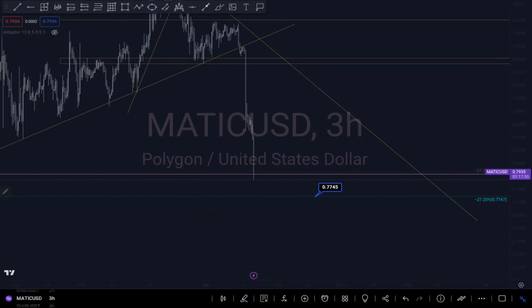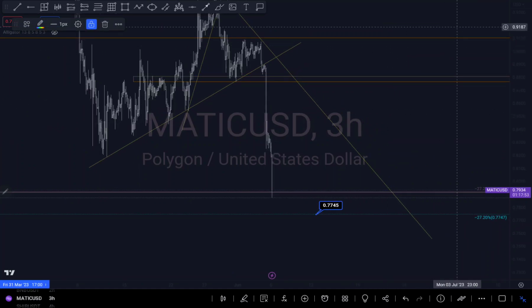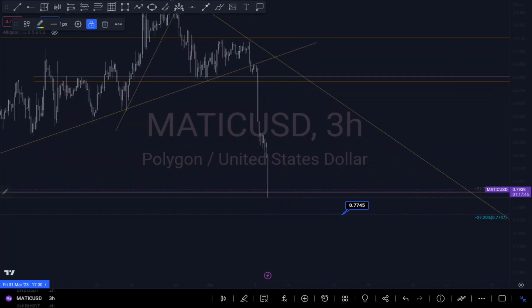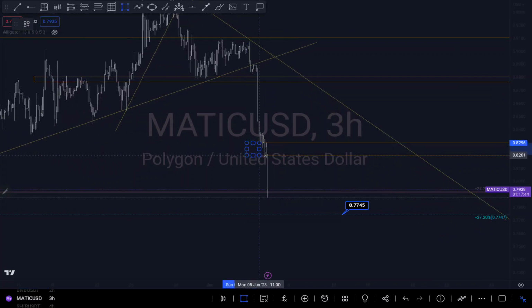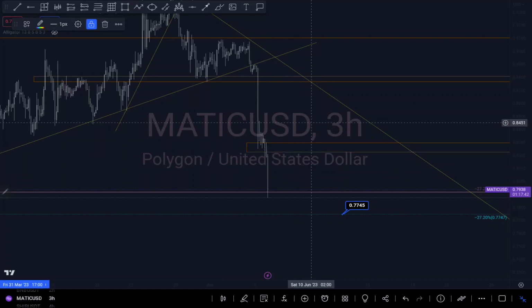But because it has been dropping really hard, there's a possibility we might just break around this area and still push up a little bit to there is one here that we can also cater for around this area right here.